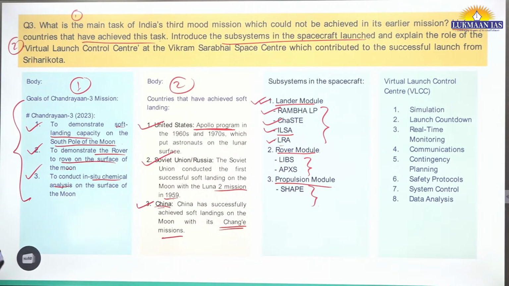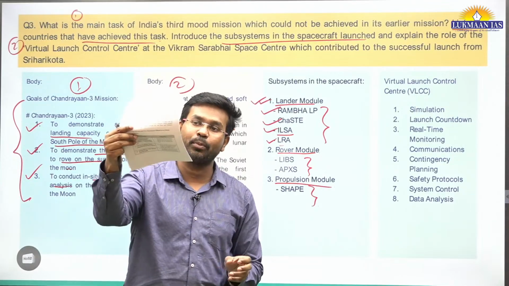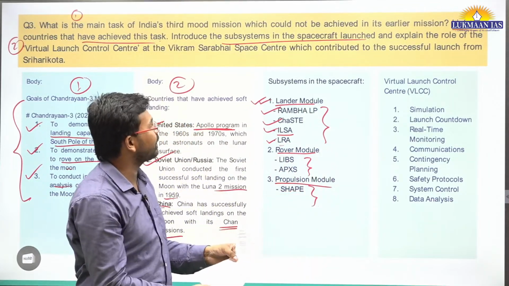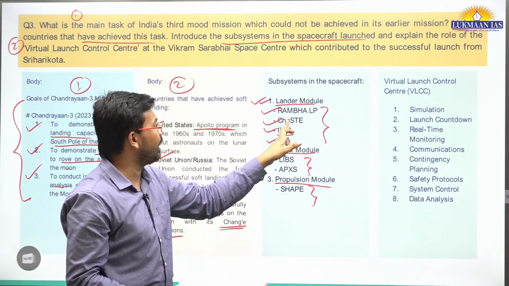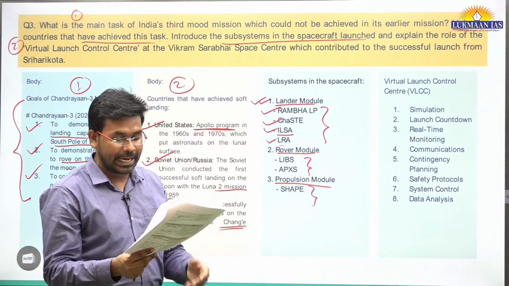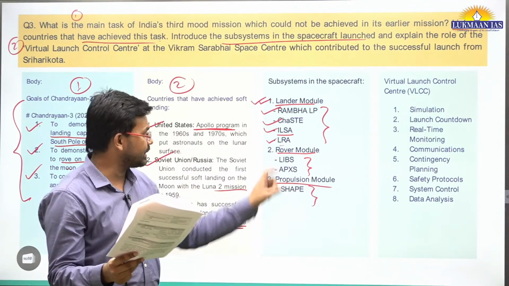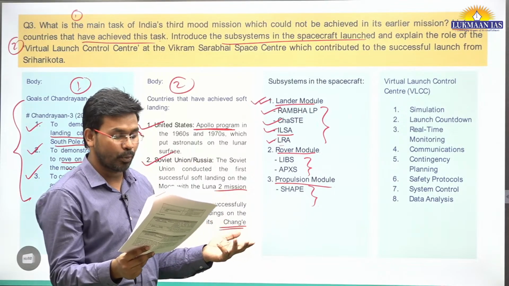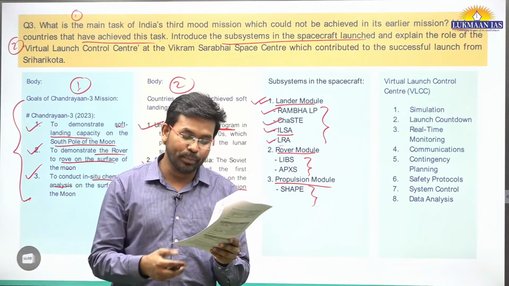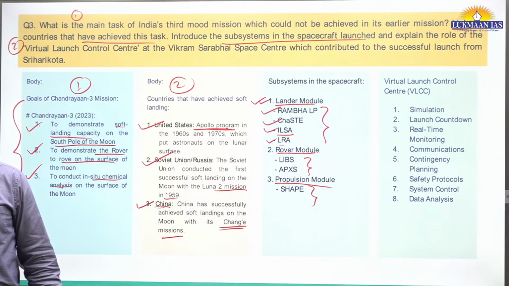So the thing is, I have provided the model answer to this, right? So you can download this model answer, and in the model answer you can go through the details of these scientific payloads: Rambha LP, CHASTE, ILSA, LRA. Rambha stands for Radio Anatomy of Moon-Bound Hypersensitive Ionosphere and Atmosphere. LP means Langmuir probe. So what is the objective of Rambha LP? That is also mentioned over here. This is to measure the near surface plasma, ions and electrons density, and its changes with time.